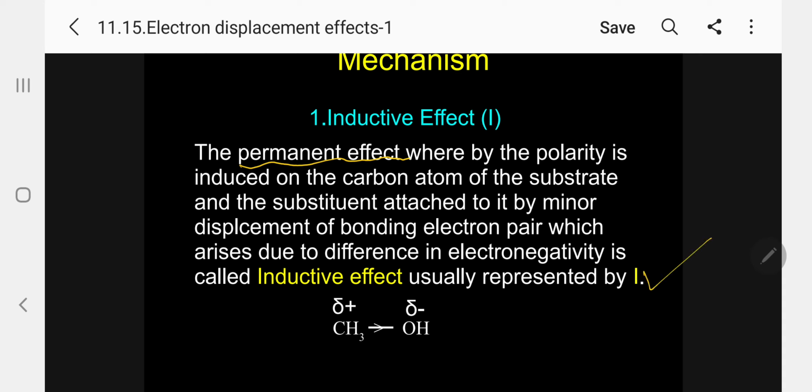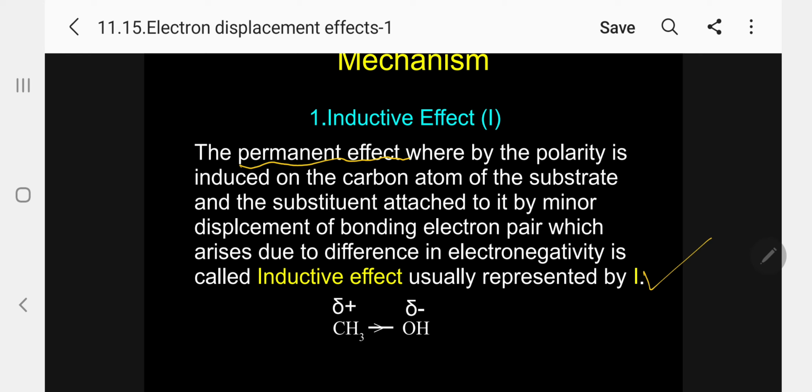Please, it's a long sentence, so let me read it once again. Please understand carefully. The permanent effect, it is always permanent, whereby the polarity is induced, charge separation is taking place on the carbon atom of the substrate and the substituent attached to it. Here the substituent is OH.